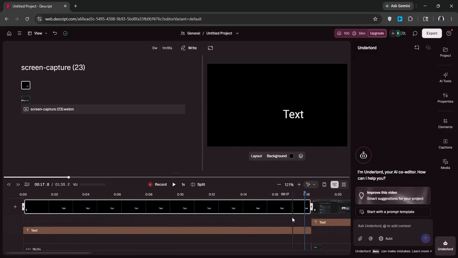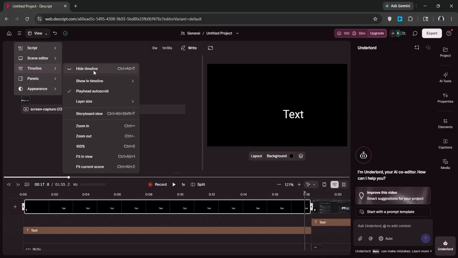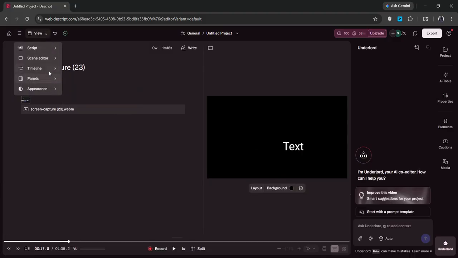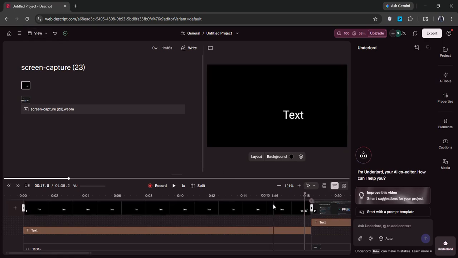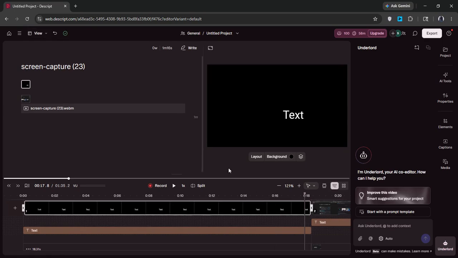Second, use the time axis view. Enable the timeline from the top menu. Here you can see each word mapped to audio frames. Drag the text block to the correct position and Descript automatically adjusts.